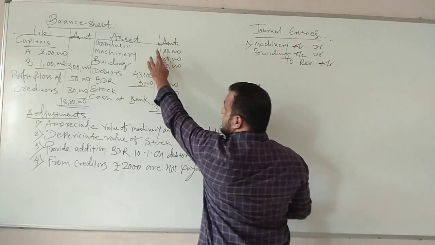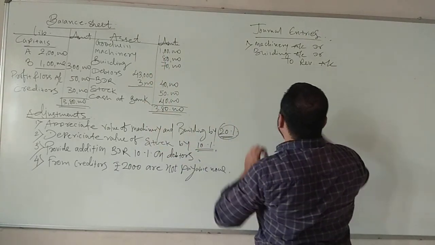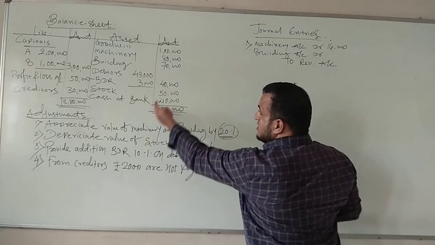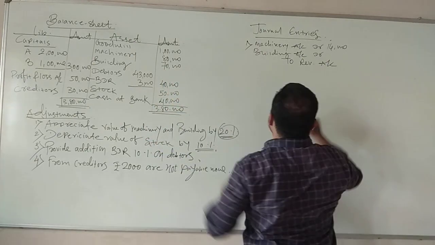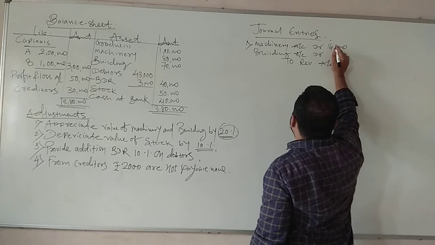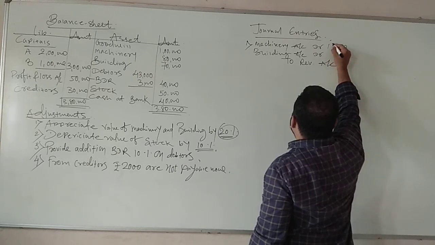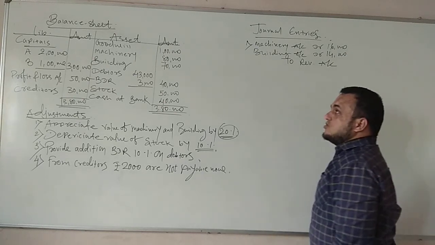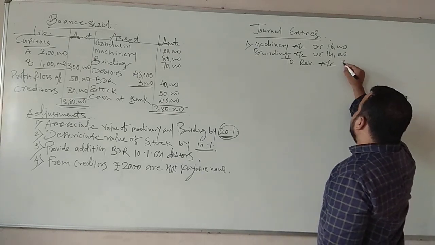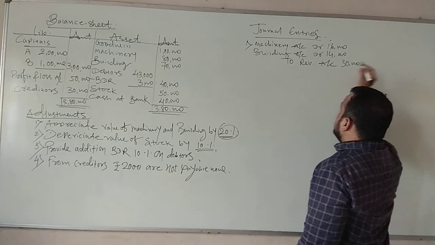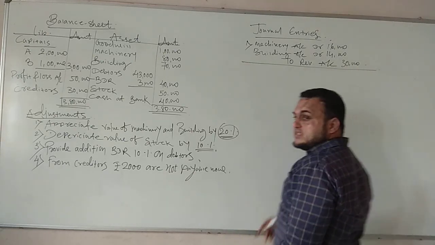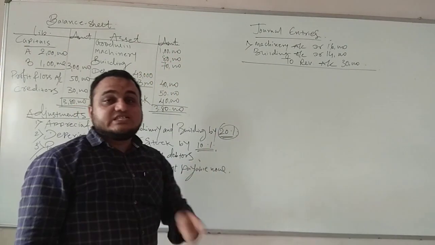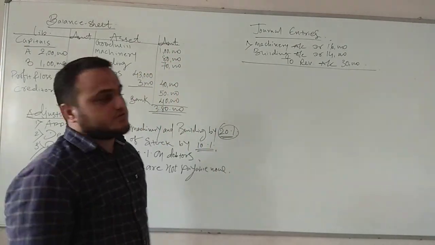Now check machinery 80,000, 20%, 16,000. And then building we have 70,000, 20% is 14,000. So total it will be 30,000. Narration is very simple, very easy. Being increase in the value of machinery and building transferred to revaluation account.